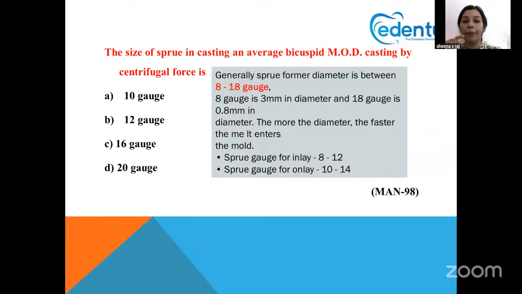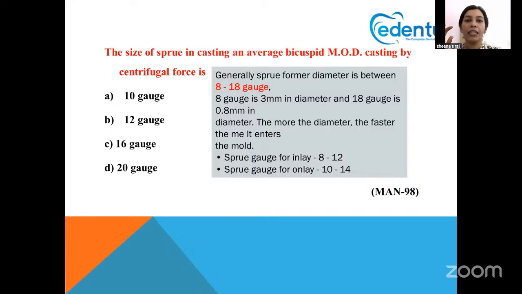So here, coming to this question, the size of a sprue in casting an average bicuspid MOD casting by centrifugal force. We know that normally a sprue has a size between 8 to 18. So the answer might be 10, 12, or 16. This is a confusing question. So think about a bicuspid. A bicuspid has a very small structure, right?